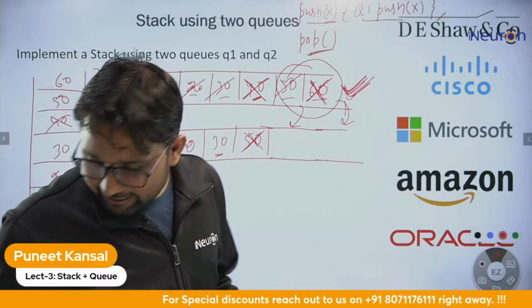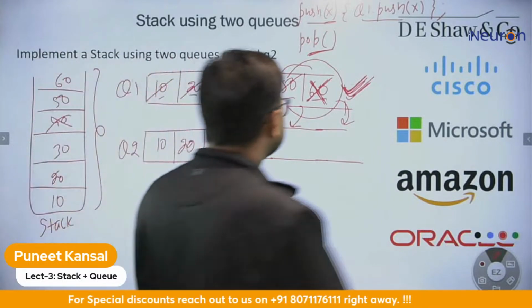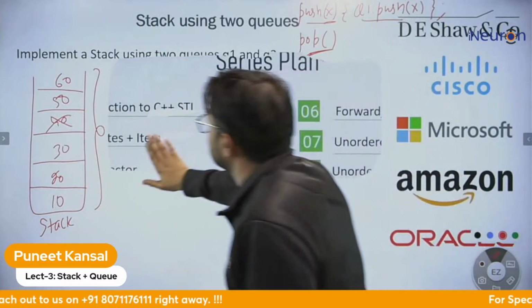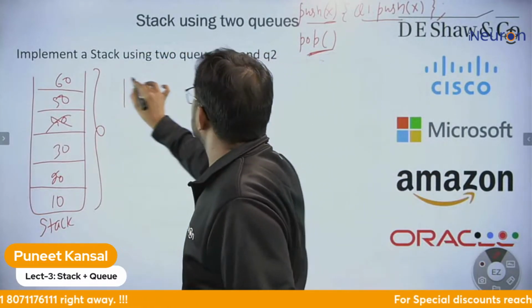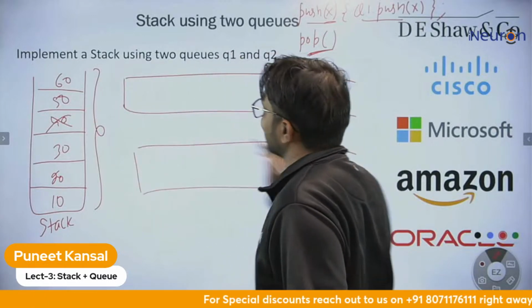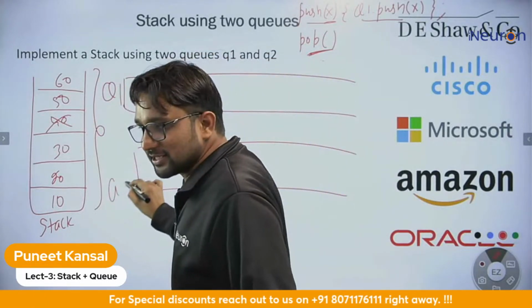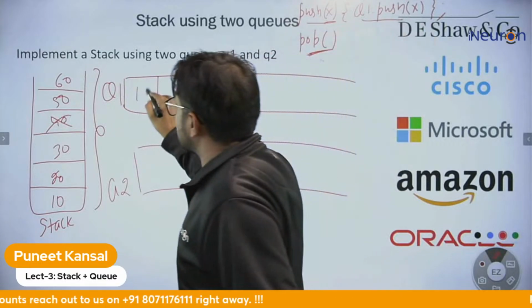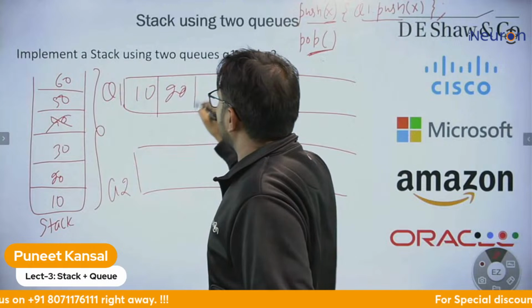I'm summarizing it, Mandeep. Let me summarize it another way. So this is our Q1, this is our Q2. Push is the same: just insert the elements in whatever way they are coming.